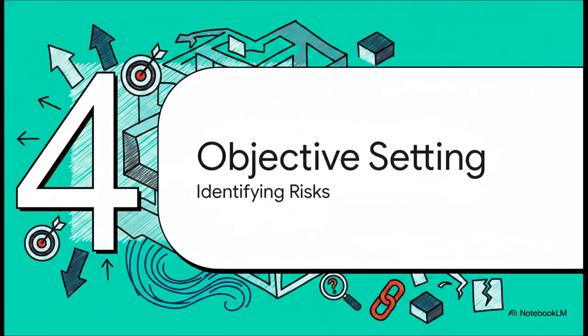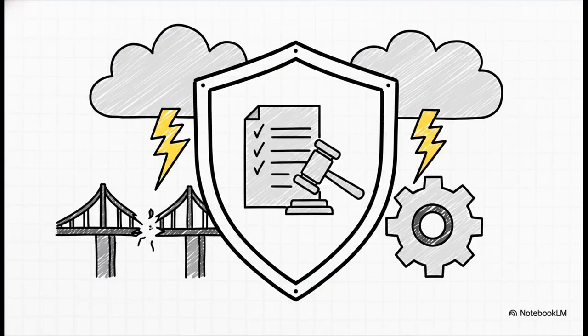Okay, let's zoom in a bit for part 4, objective setting and risks. So as we saw on the top of the cube, every organization sets objectives in 4 broad areas. First, strategy, which obviously aligns with those high-level goals. Second, operations, which is all about efficiency and profitability. Third, financial reporting, meaning reliable financial statements. And fourth, compliance with laws and regulations.